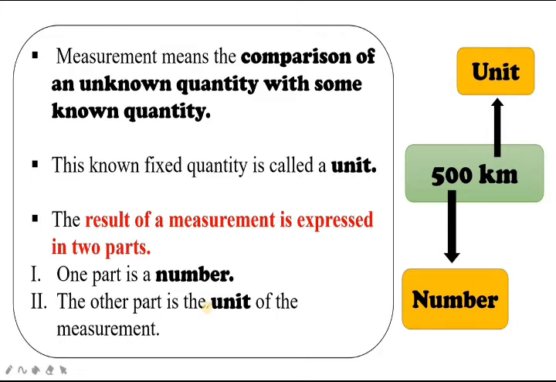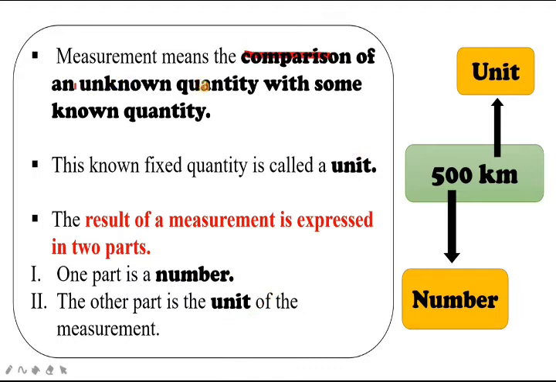Sometimes you got 100 kilometers, sometimes 200. Here I got 500 kilometers from one place to another. Children, remember one thing: the result of a measurement is expressed in two parts, a number and a unit.